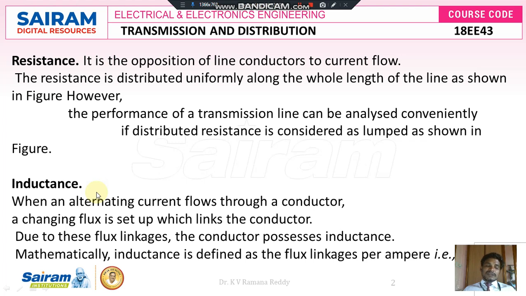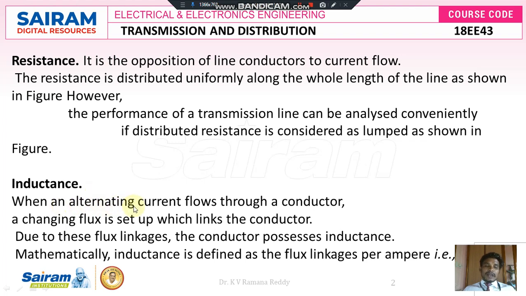Therefore we can write the mathematical equation L di/dt equals N dφ/dt, because the flux produced by the inductor, that is φ, links with the total N number of turns of the inductance. Therefore we can write the formula Li = Nφ, where Nφ is nothing but the flux linkages to the N number of turns of the given inductance. Therefore Nφ we can write mathematically as ψ. Therefore Li = ψ and L = ψ divided by I.